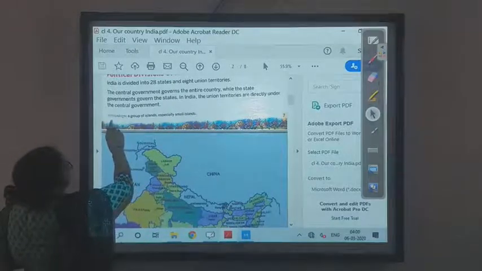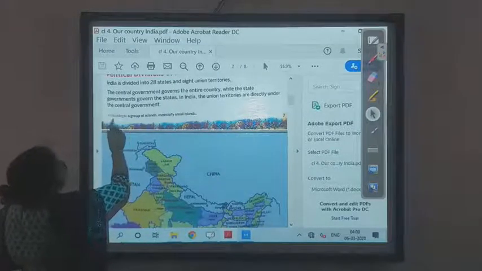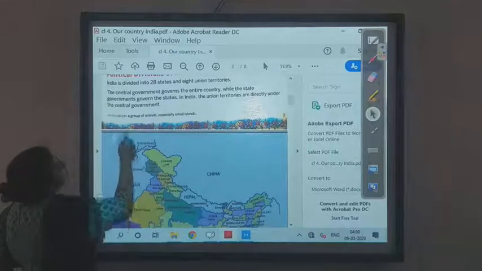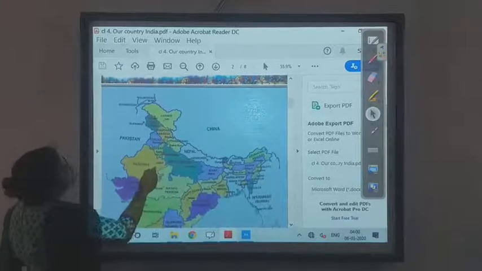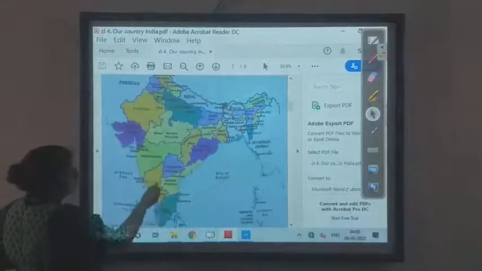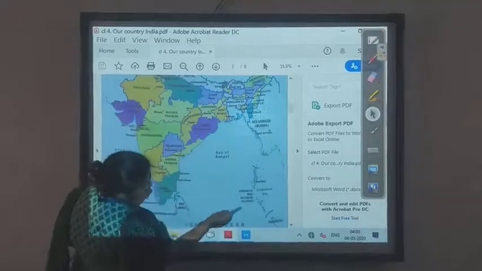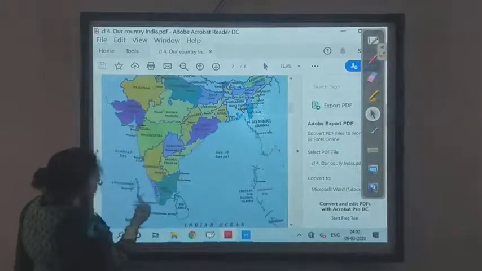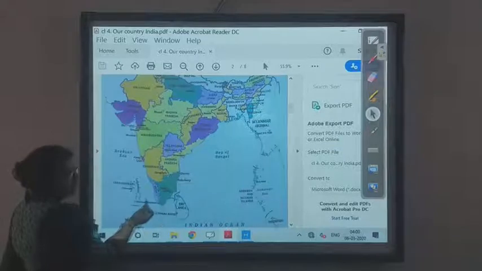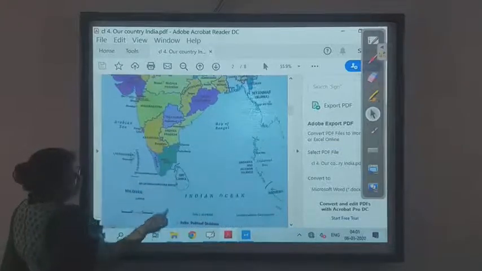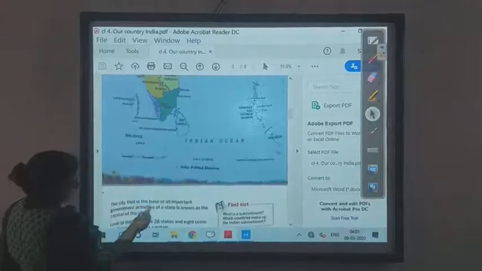This is the meaning of archipelago, which is a group of islands, especially small islands joined together. It is known as archipelago. Like Andaman and Nicobar Islands, Lakshadweep, these are all archipelagos because many small islands are joined together and it becomes one big island. That's why it is known as archipelago.